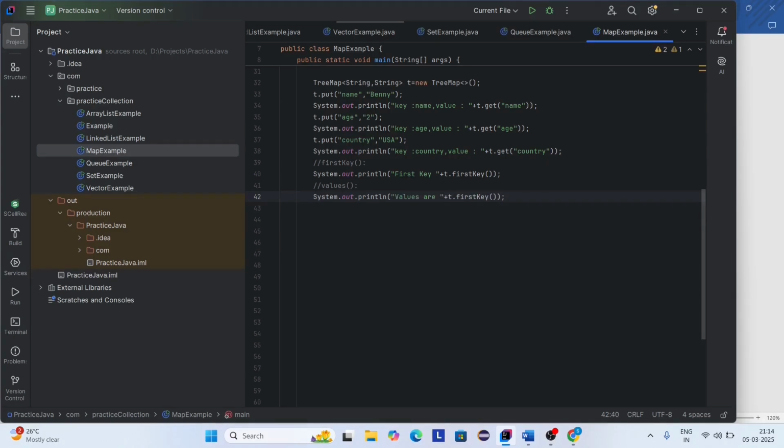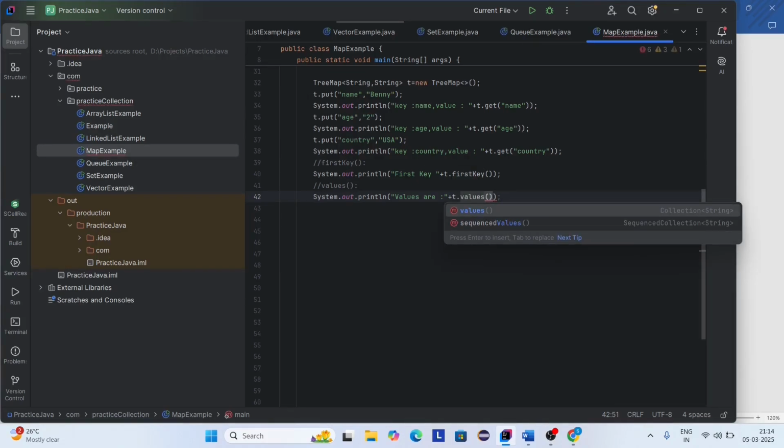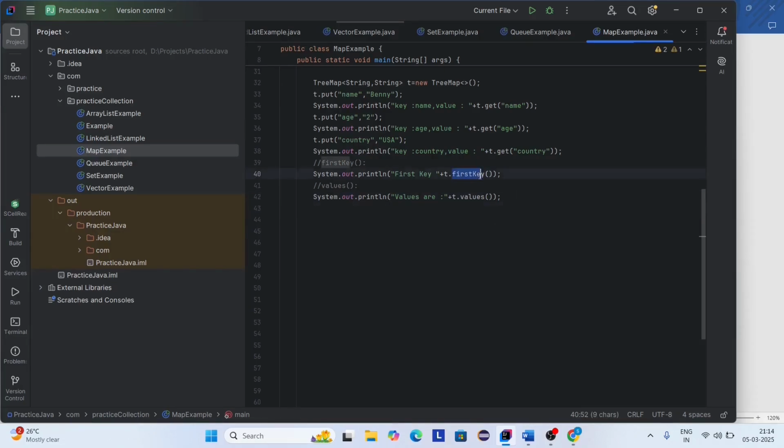Here I'm using values method. Now here you can see first key method is used to print the first key, and values method is used to print all the values. Okay, let us execute the code.